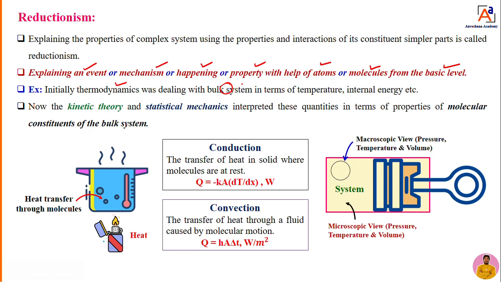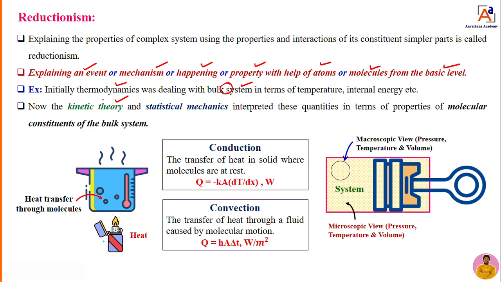I can study a system in bulk one way, or else I can go into detail with the help of some theories. That theory you can take as kinetic theory. We are going to study the individual particles of the gas or substance. Based upon that, we can tell the properties of the system. That is known to be reductionism.